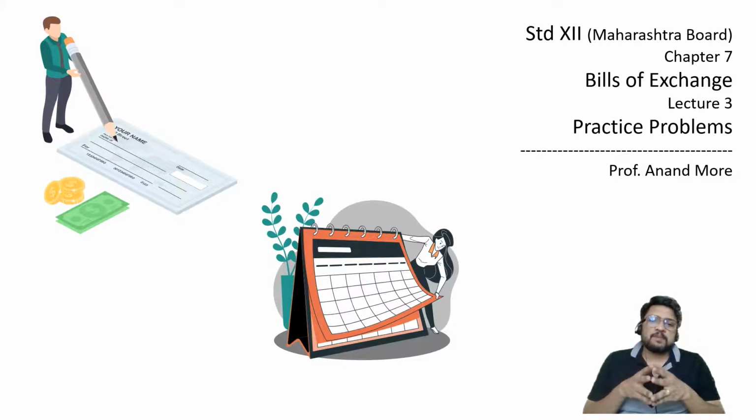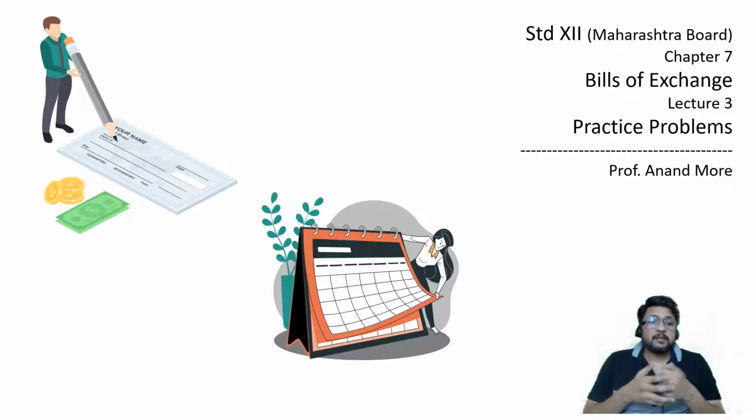A small difference which we had studied between a check and a bill of exchange is that the check becomes payable immediately when it is drawn and it is fresh for the next 3 months. Thereafter the check becomes a stale check. But in case of bills of exchange, it is exactly opposite. After it is drawn, it does not immediately become payable. It becomes payable after a particular period of time. So till the time the period mentioned in the bill of exchange has not lapsed, although it is accepted by the drawee, still it is not payable. It will become payable only upon the completion of the specified period.